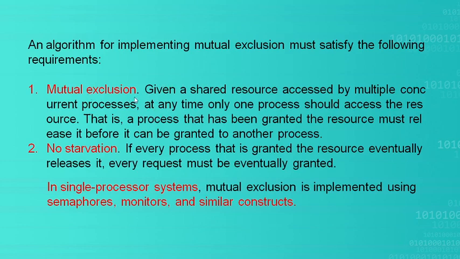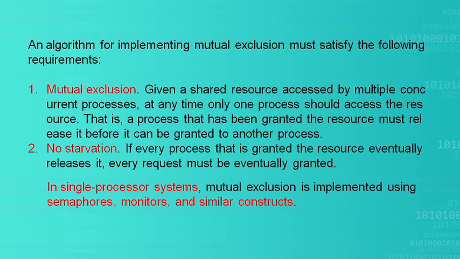The first one is mutual exclusion. For example, there is a shared resource. At any point of time, only one process should access the resource. That is mutual exclusion.